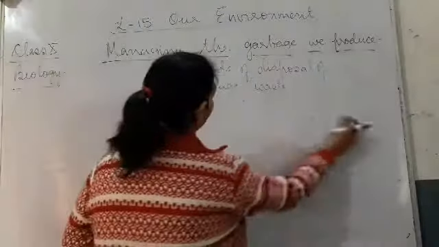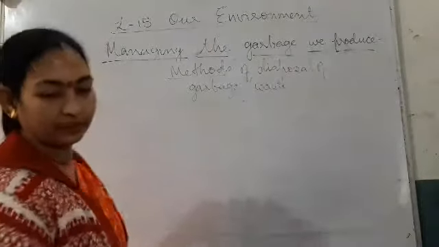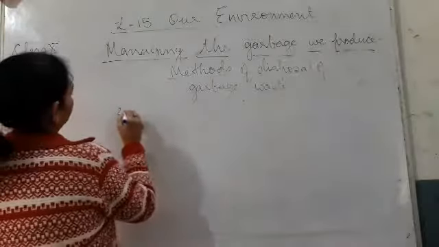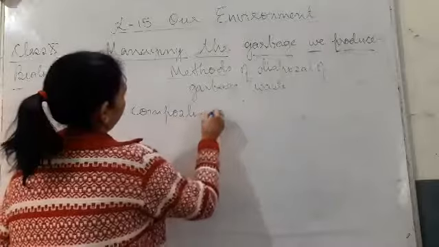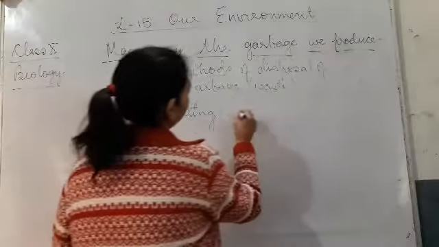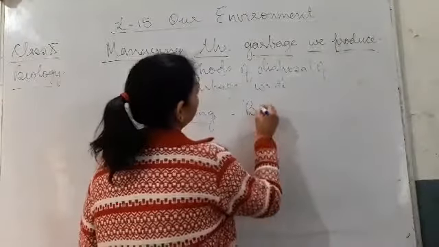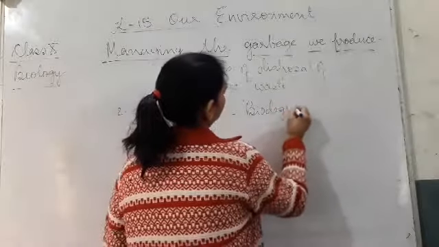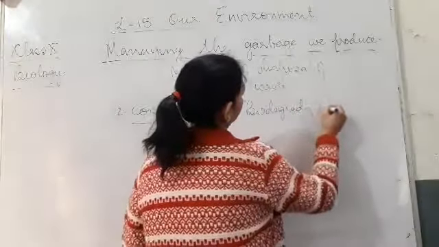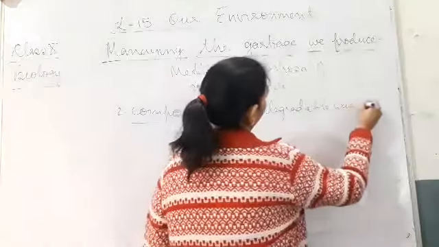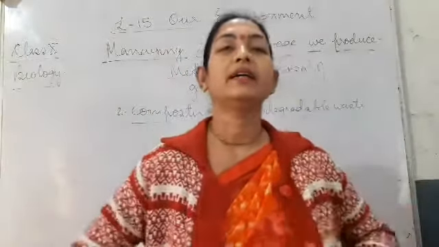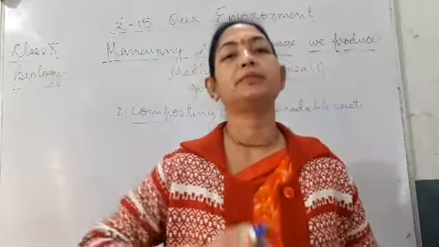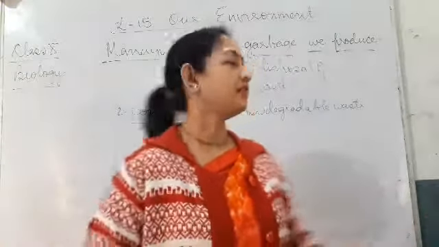Second, we have composting. Composting is the method in which biodegradable waste, all the different kinds of biodegradable waste, is disposed. For example, at the back of every house, people can make one pit.